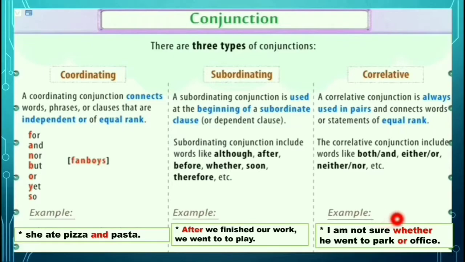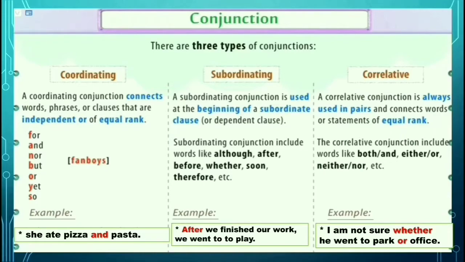Shortly we said office, but here it is a sentence: whether he went to park or he went to office. Okay, is it clear? So I explained briefly here.